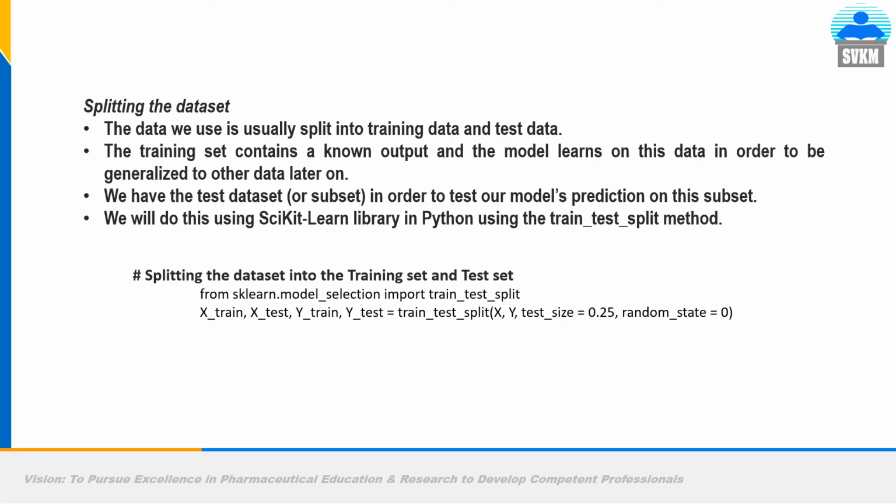Now we will split the data set. The data we use is usually split into training data and test data. The training set contains a known output and the model learns on this data in order to generalize to other data later on. So you have to train in such a manner that whenever, in any part of the world, you expose your machine learning model to any type of breast cancer data, it should give the right prediction.